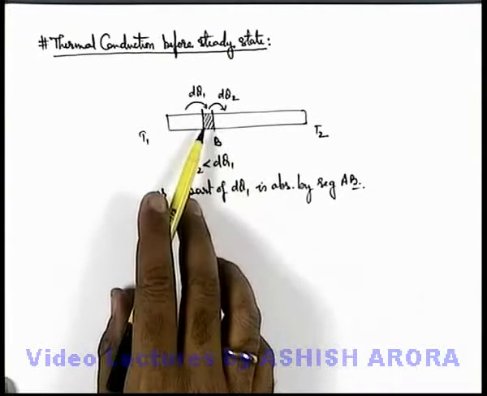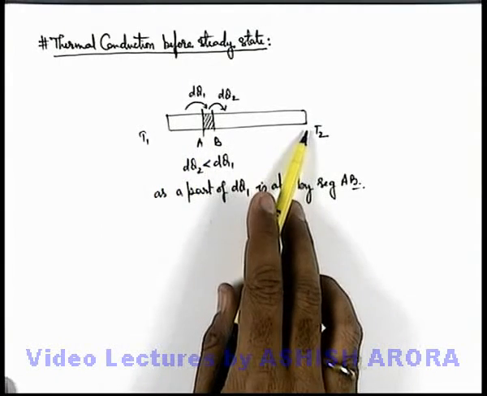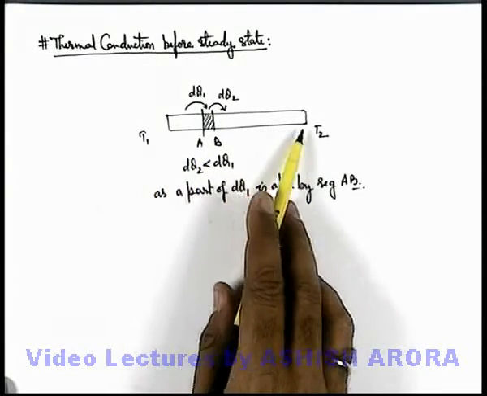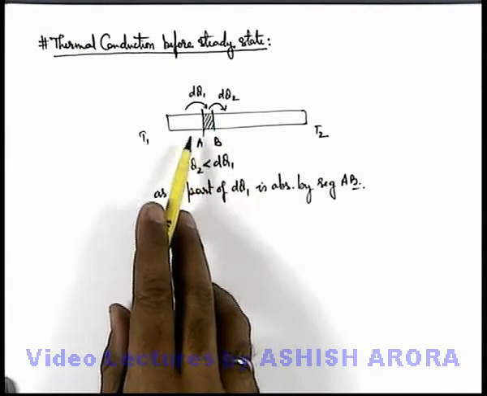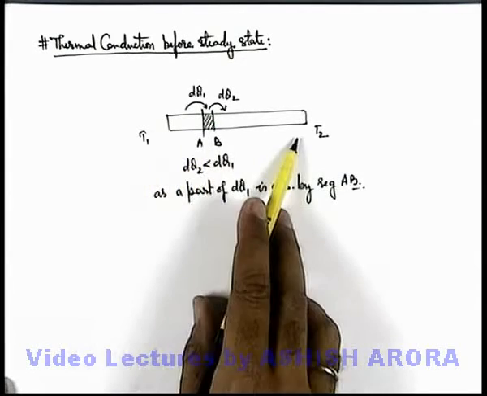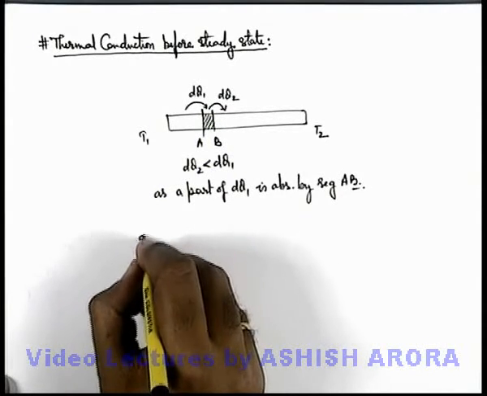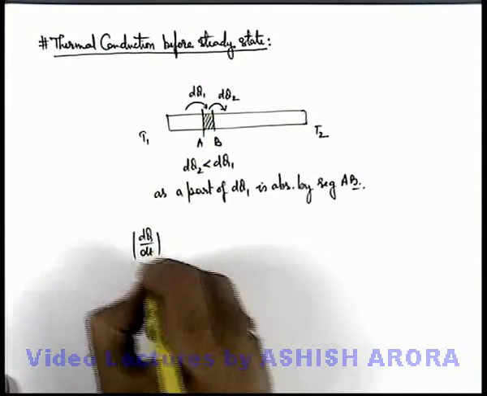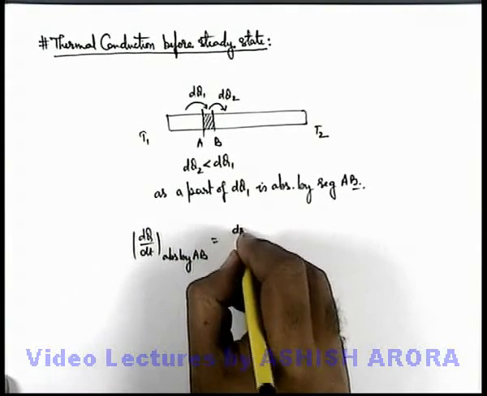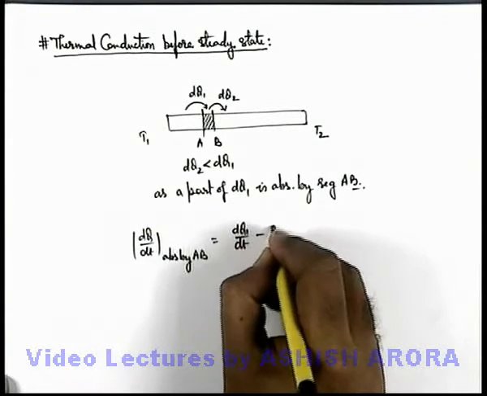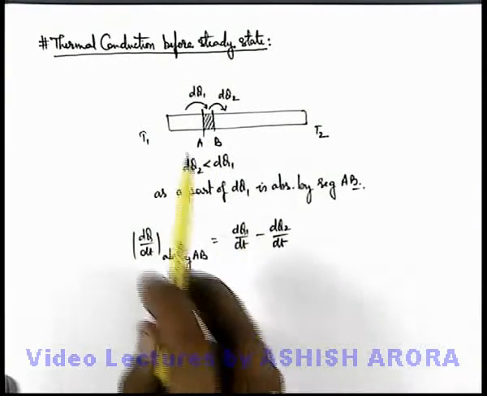Now in this situation the temperature of AB will be raised up to a limit when the temperature gradient in the whole rod will become constant. Once the temperature gradient in the rod becomes constant, a steady state will be arrived and no further absorption of heat takes place by any segment of the rod, that we already discussed. So in this situation here we can say dQ by dt, if we talk about heat absorbed by the segment AB, this must be equal to dQ1 by dt minus dQ2 by dt,